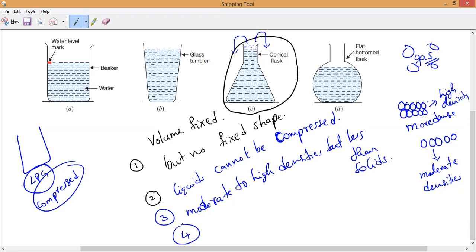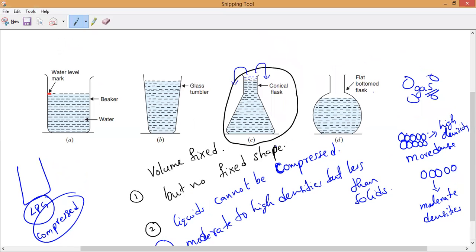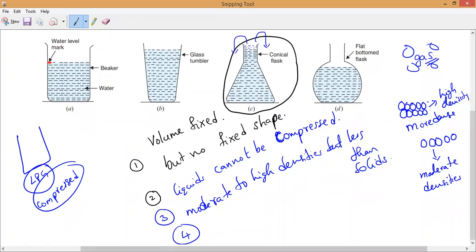Next, fourth point. Can anybody tell me what the fourth point is? Compare with the solids. Now, for example, I have poured the same 1 liter of water. Is the container fully filled everywhere? No, sir. Try to answer. The container is not filled fully. So what can we say? Liquids do not fill their containers completely. Please write it. Liquids do not fill their containers completely.